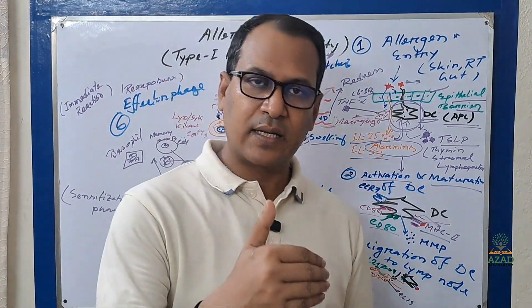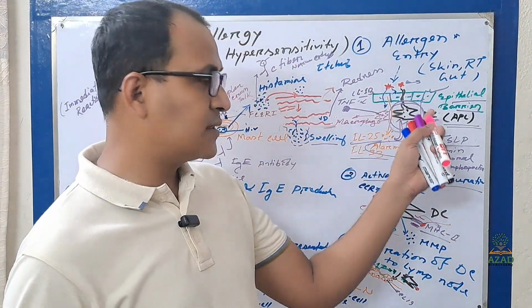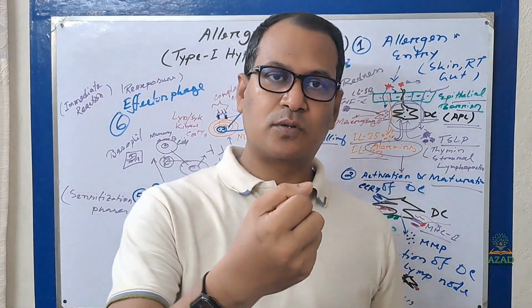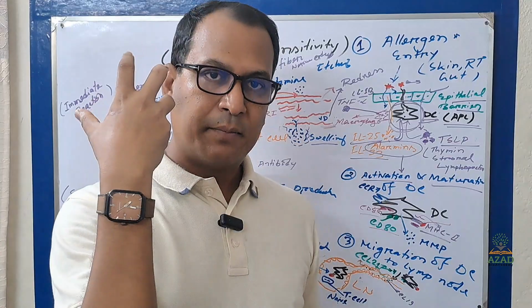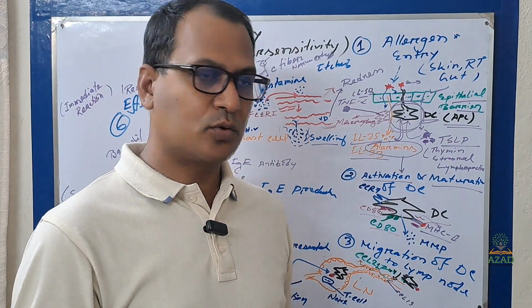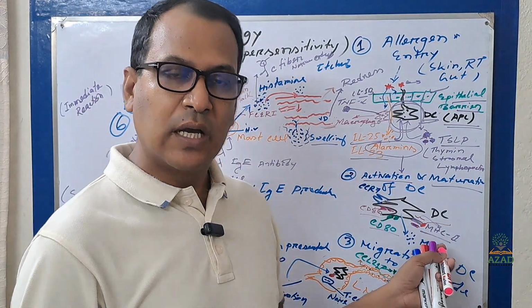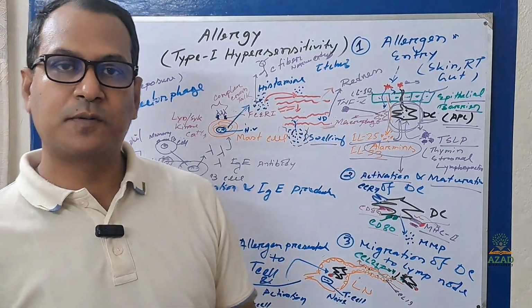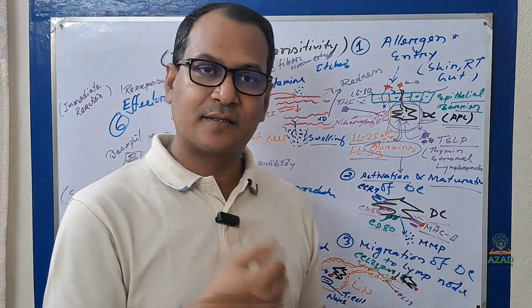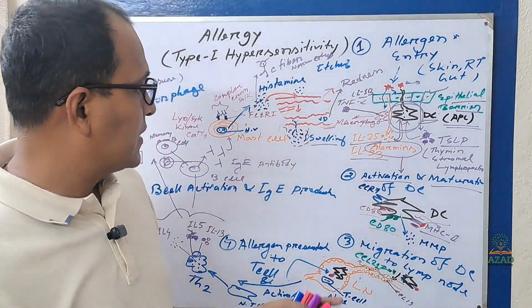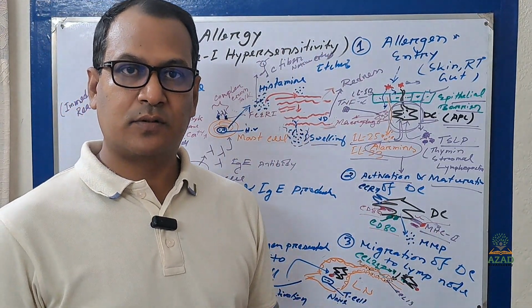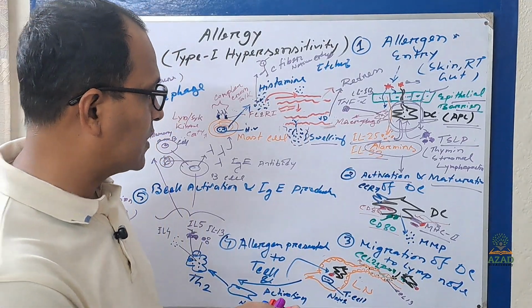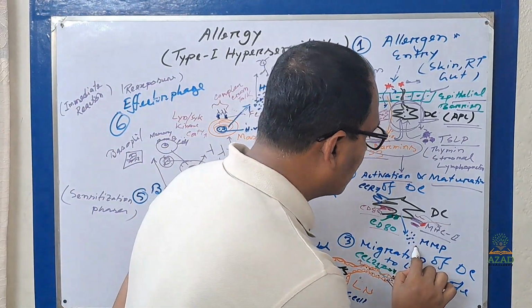So when alarmin activates the dendritic cell, it will mature through expression of major histocompatibility complex 2, CD80, CD86, and more specifically CCR7.